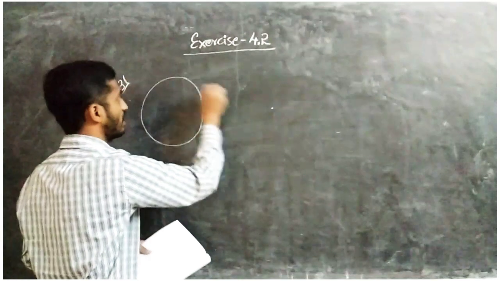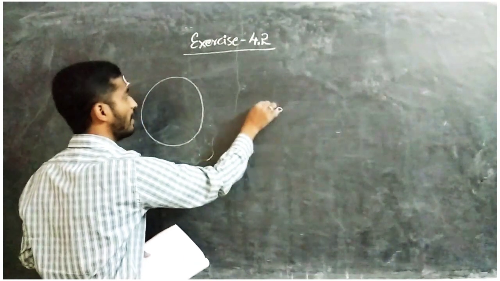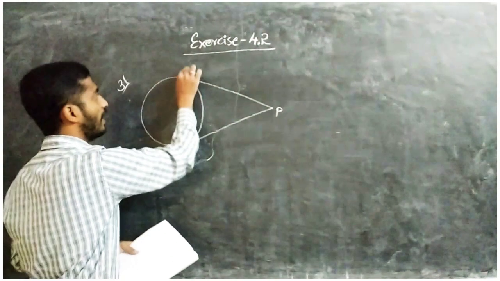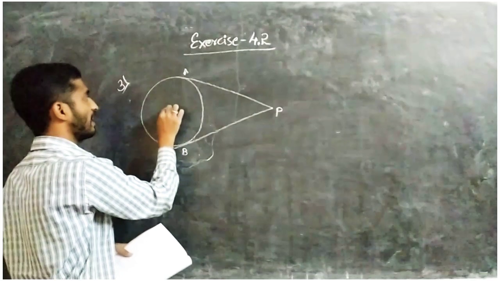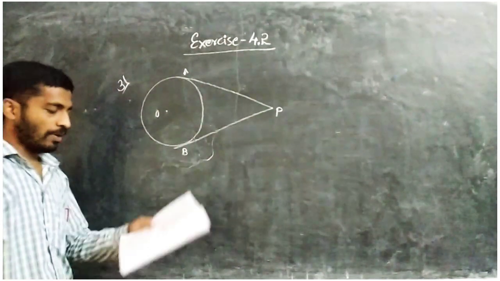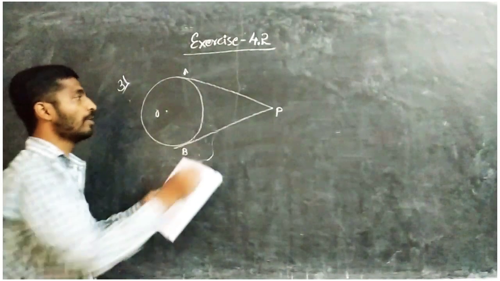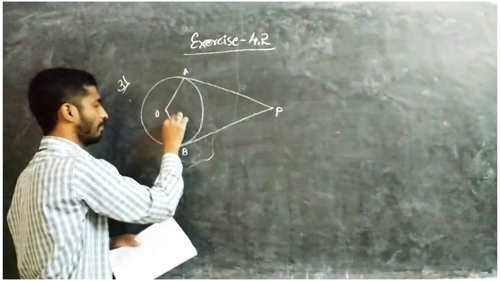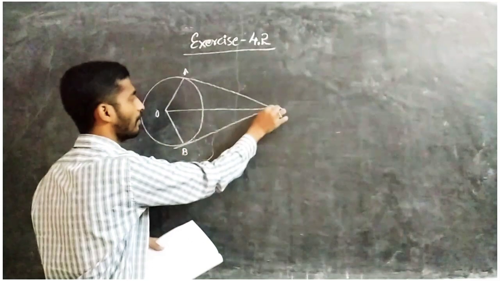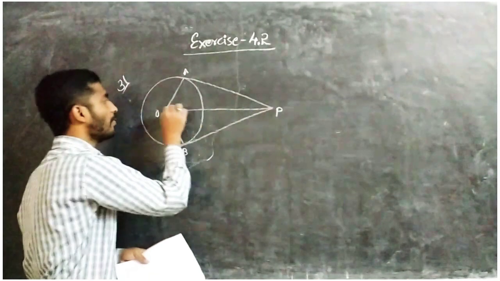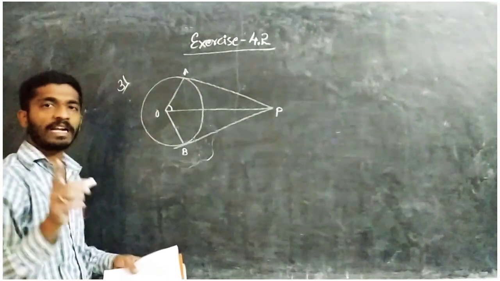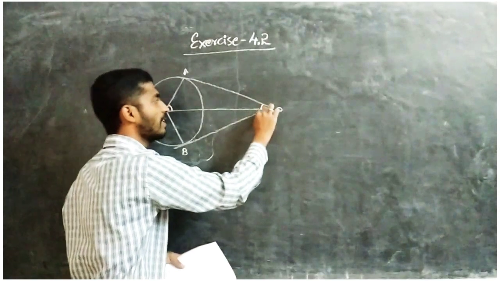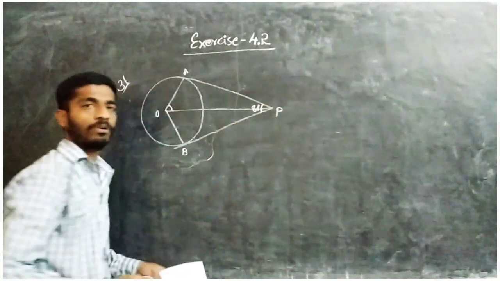P is our external point, from P we have two tangents PA and PB, with the center O. You have to find the angle POA, but first we have to join them. Another thing they gave is that the tangents are inclined, meaning they create 80 degrees here.